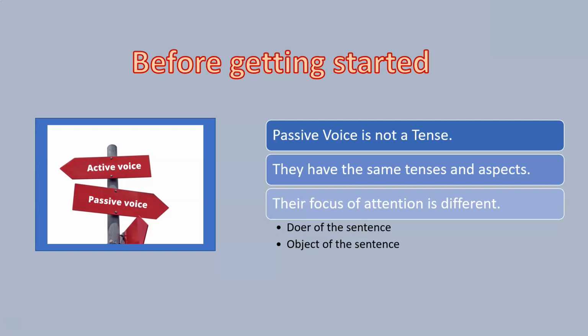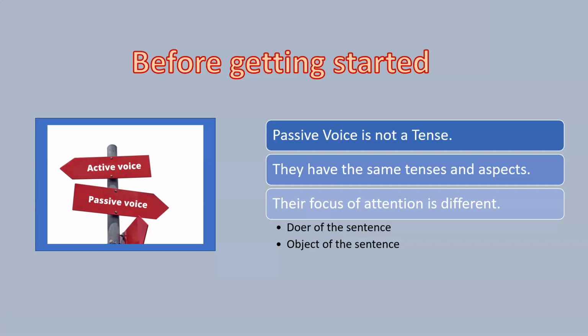Future is not a grammatical tense. If you remember our classes on English Grammar 1, we studied that the future is expressed through a modal, right? The verb per se does not have a form of future. But anyway, coming back to the point, passive voice is not a tense.